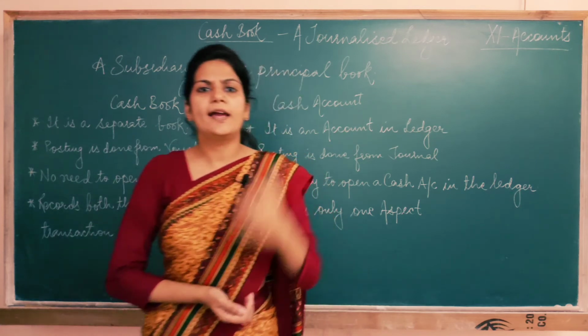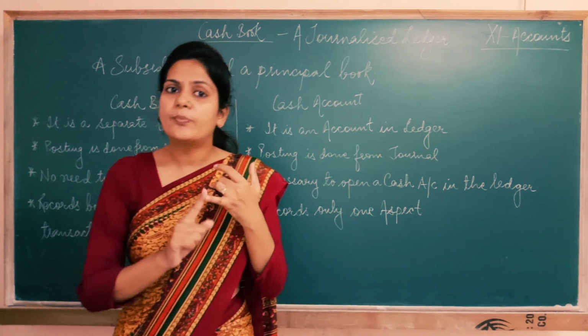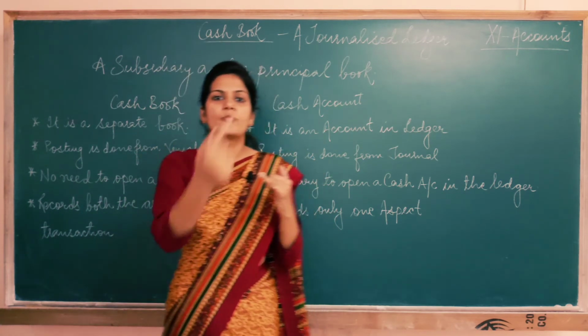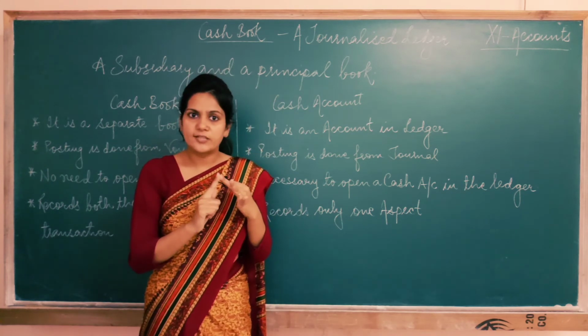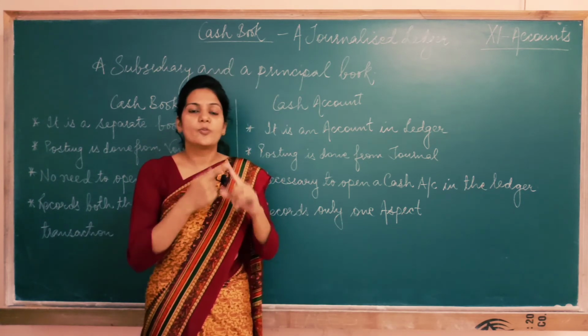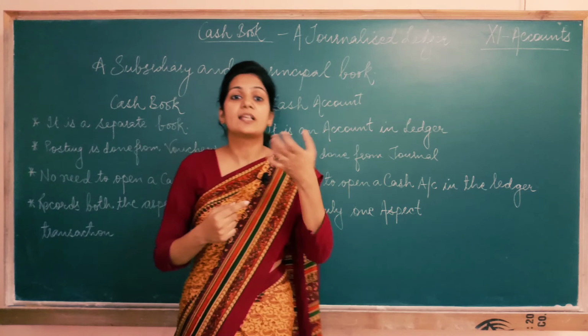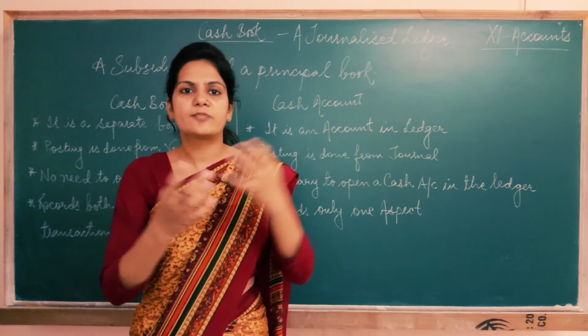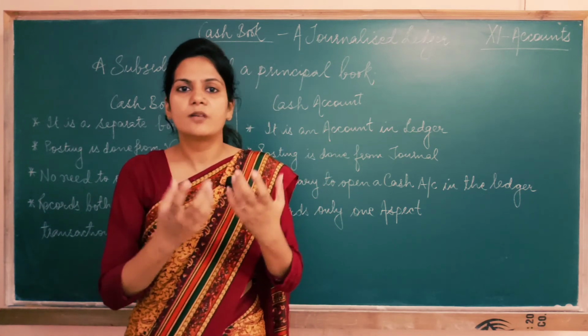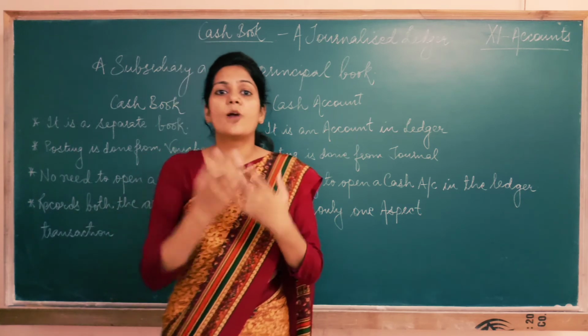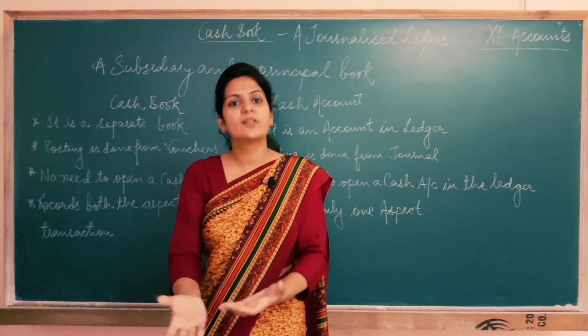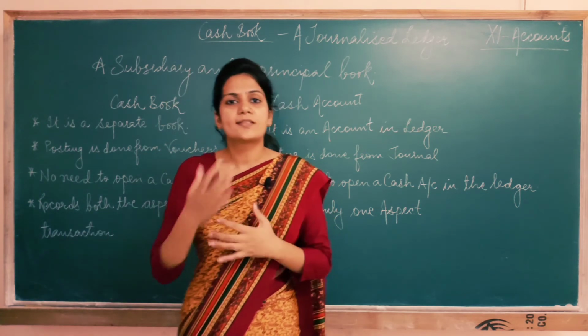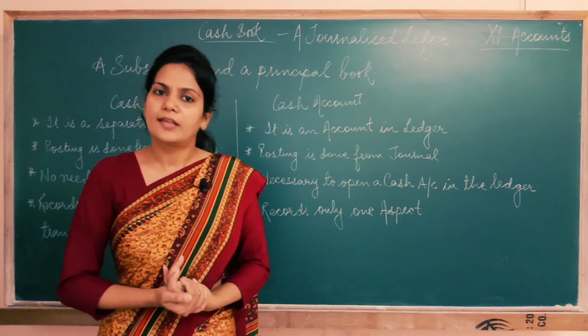And secondly, why am I making the cash book? Just to keep a check on cash: how much cash has come in, how much cash has gone out of the business, how much expenses I have incurred, how much income I have earned, because income and expenses are always earned and incurred in terms of cash only. Similarly, how much cash I am left with at the end of the day. All such information I will generally get from the cash book.